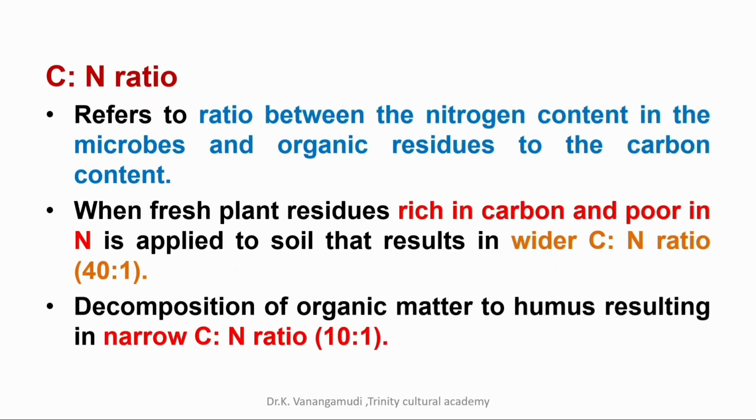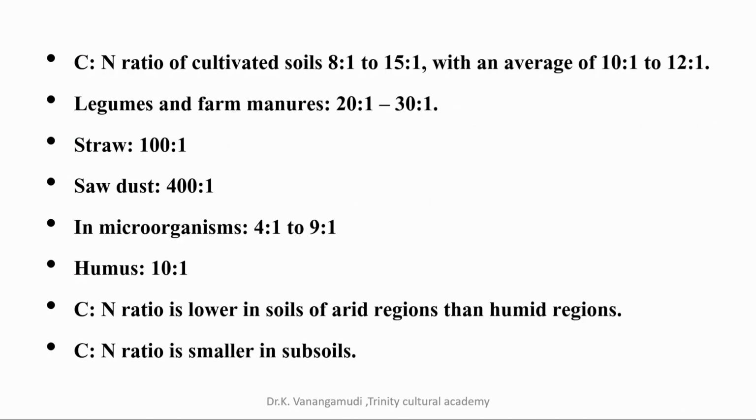The important subject for discussion is the CN ratio. It refers to the ratio between the nitrogen content in the microbes and organic residues to the carbon content of the soil. When fresh plant residues, which are rich in carbon and poor in nitrogen, are applied to soil, that results in a wider CN ratio, that is 40:1. And if the organic matter is decomposed to humus, that results in a narrow CN ratio, that is 10:1. The CN ratio of cultivated soil is 8:1 to 15:1 with an average of 10:1 to 12:1.